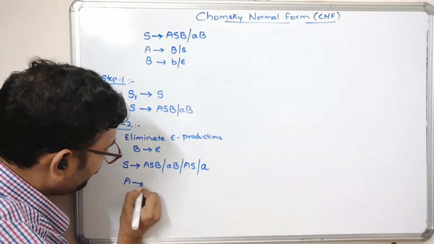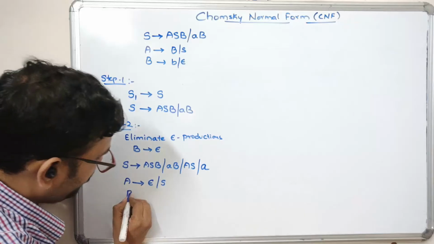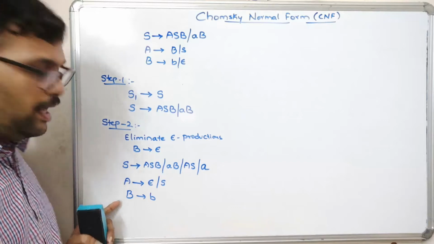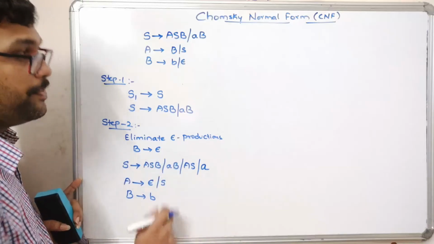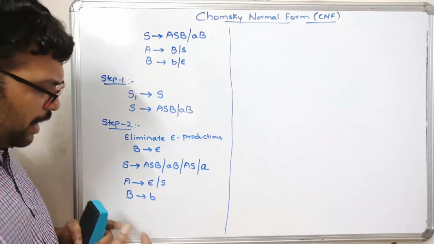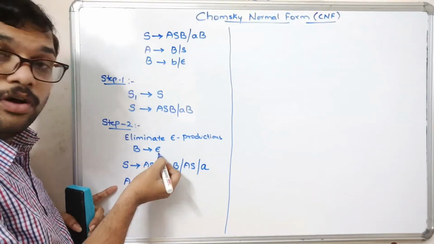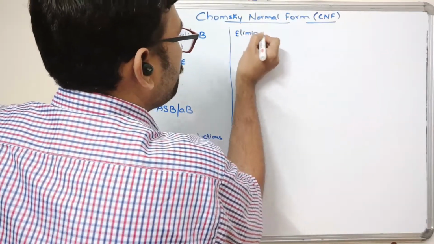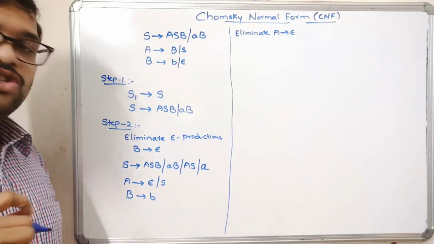Now the next production, A tends to epsilon or S, and we can simply write B tends to B, because we are eliminating the epsilon production on B, that is, a null production. So the result will be this one. Now again check, we have one more epsilon production. After removing B tends to epsilon, we have another null production. So now we have to eliminate A tends to epsilon.